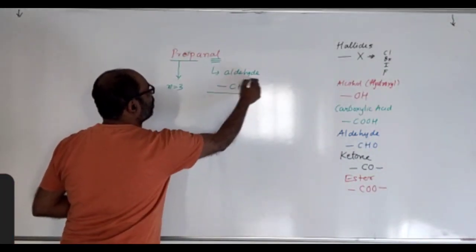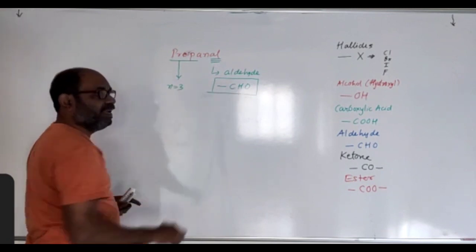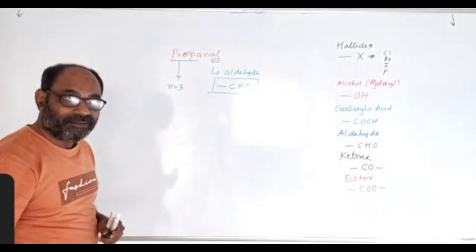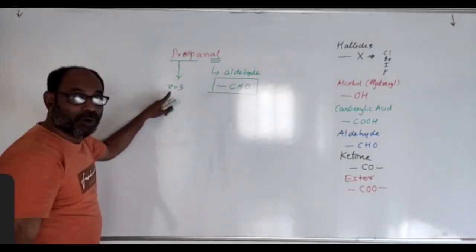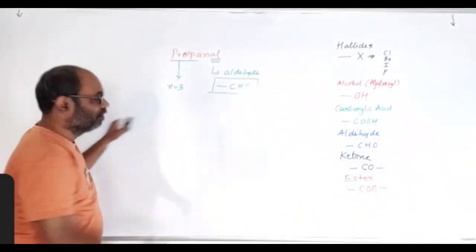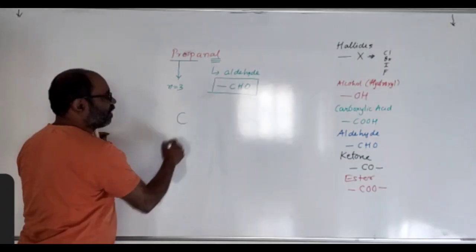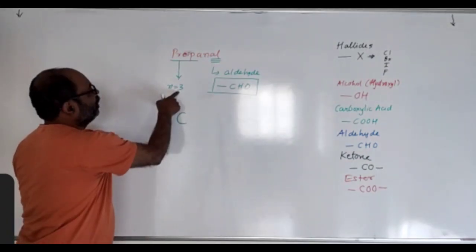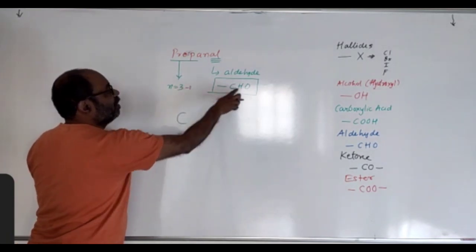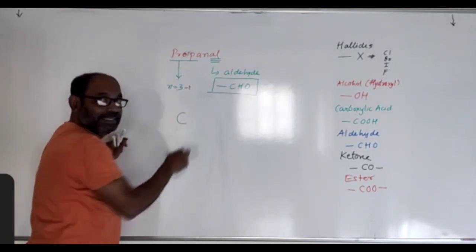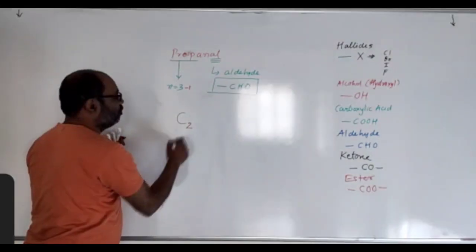But in the functional group there is already a carbon. So remove one carbon atom from here. First we'll write the number of carbon atoms. Not 3, it will be 3 minus 1, because one carbon is present in the group. So C2.